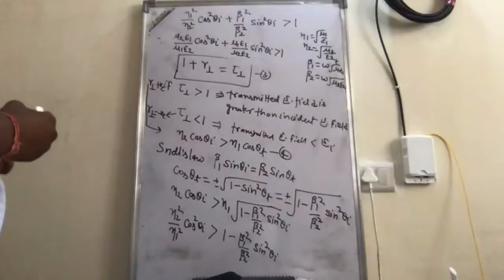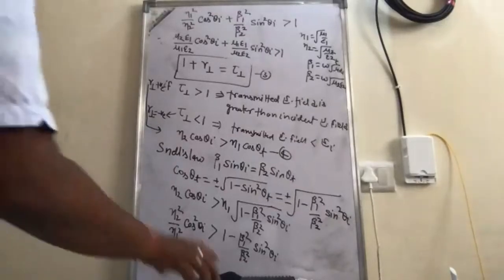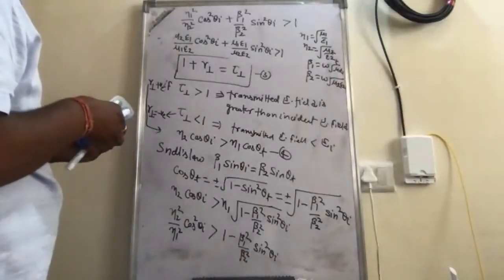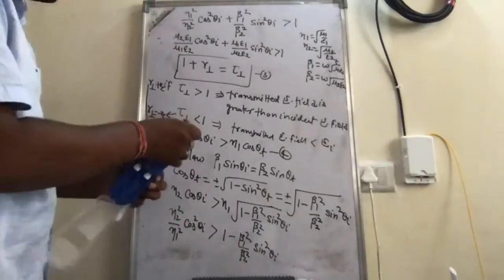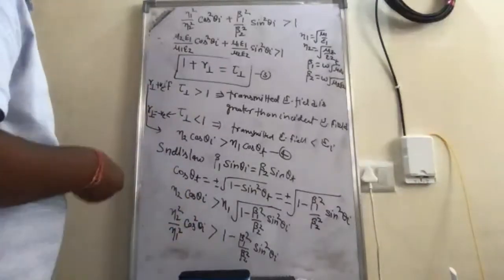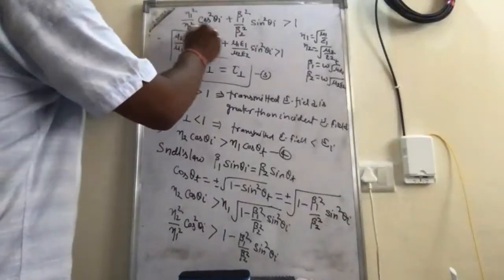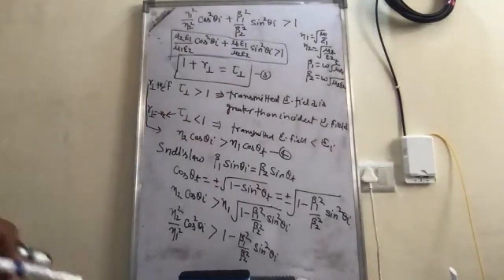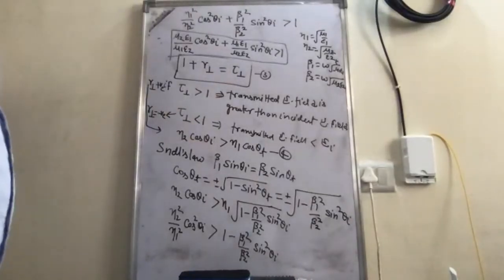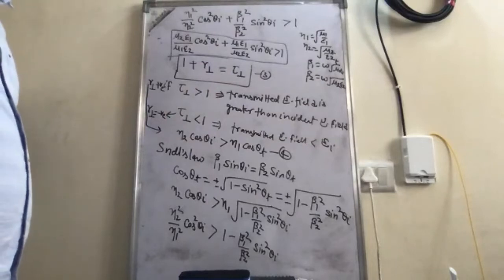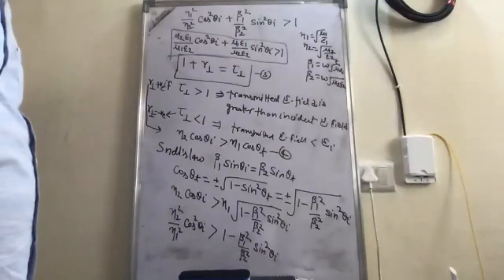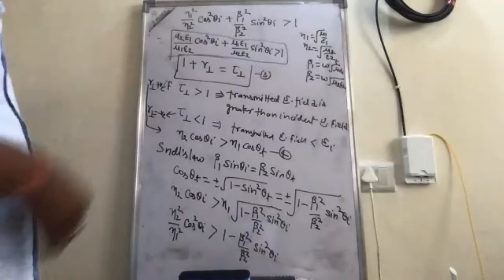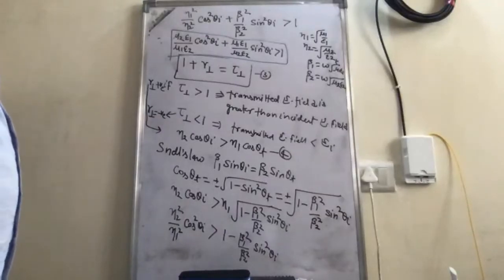Okay, so this is the condition we found in terms of the medium constants: if this condition is satisfied, then the transmitted electric field will be greater than the incident electric field. Okay, so this is the relation in terms of the medium constants. Does this have any physical significance in this system?